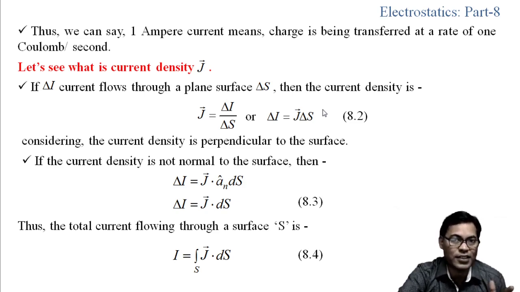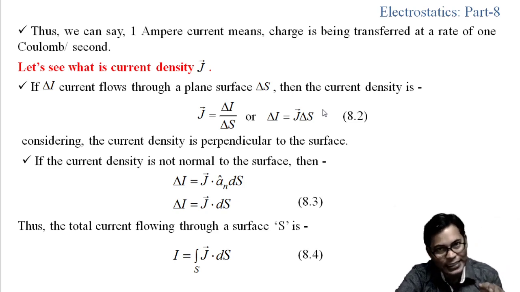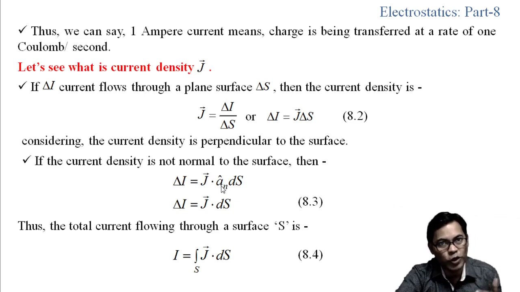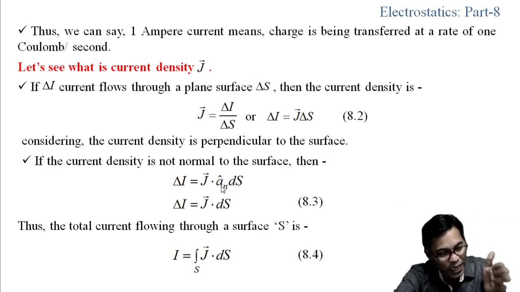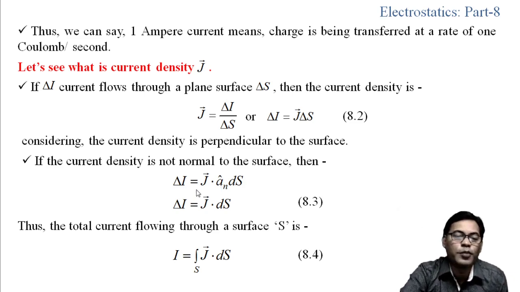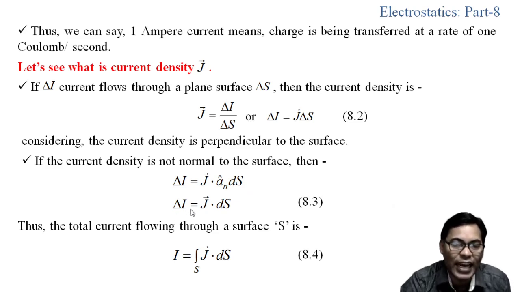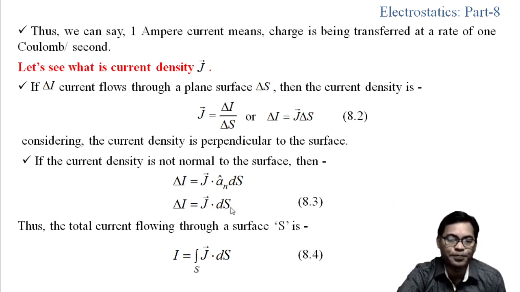Now, this expression we can consider if the current density is perpendicular to the surface. Generally, current density is a vector. So if this vector is perpendicular to the surface through which the charge is passing, then del I can be written as J dot an ds. Here n is the unit normal vector, directed perpendicular to the surface area. So del I equals J dot an ds, or simply del I equals J dot ds.